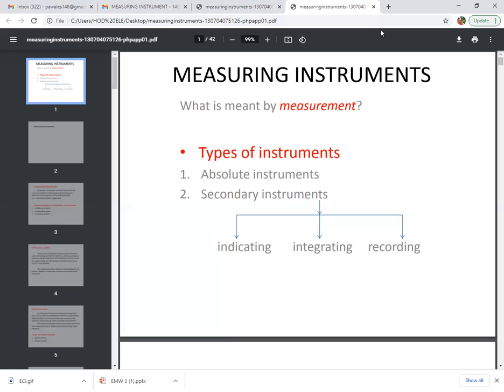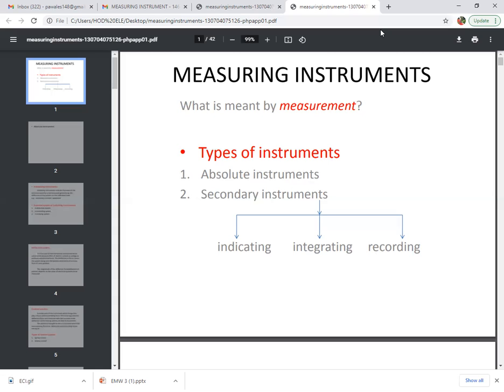The examples of these instruments are ammeter, voltmeter and wattmeter. So these are the two main classifications of measuring instruments, absolute and secondary. Absolute instruments measure the quantity in terms of the constant value, and secondary instruments measure the quantity by the deflection value.